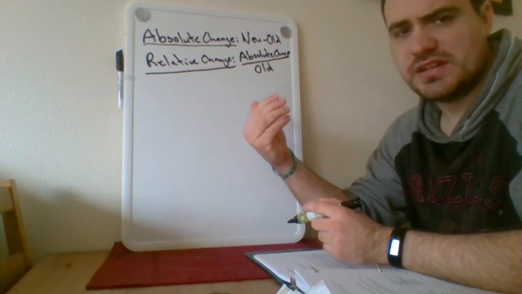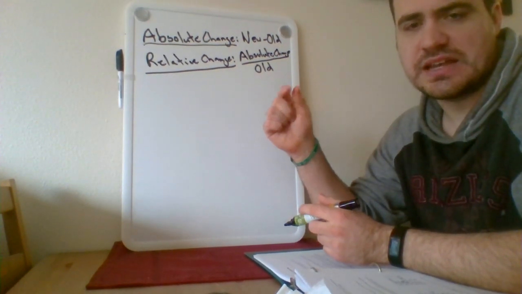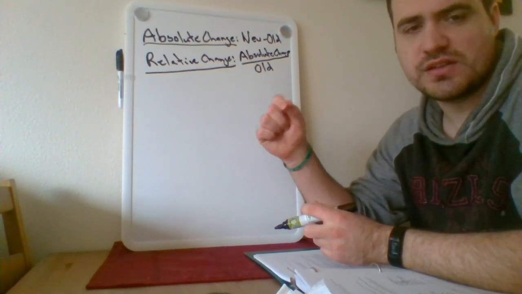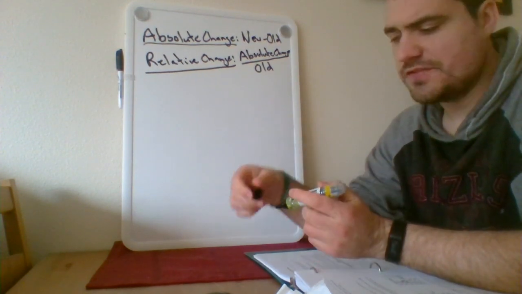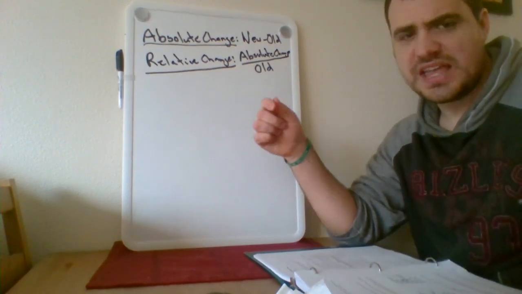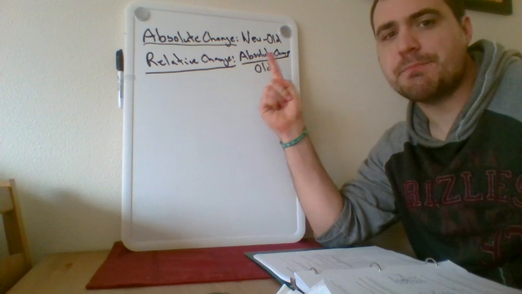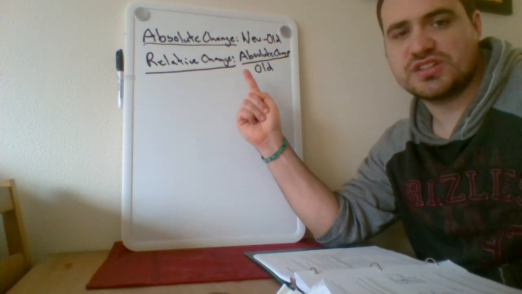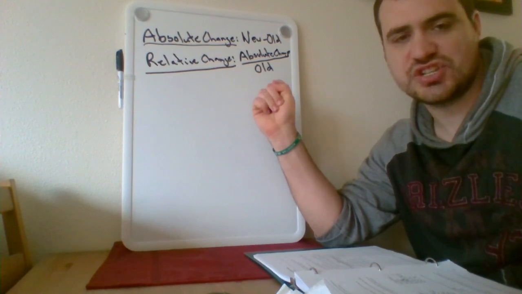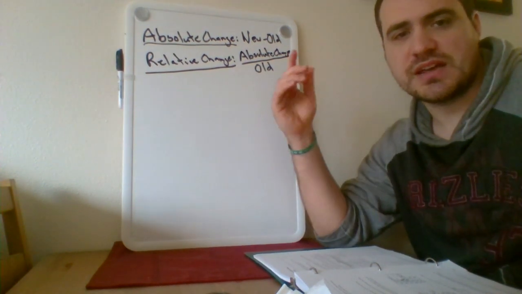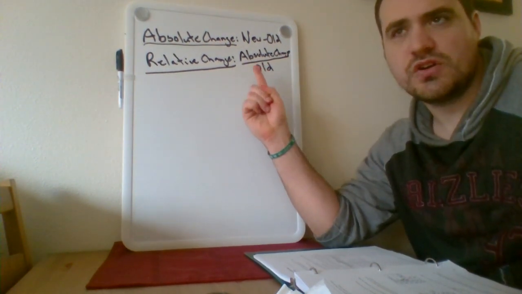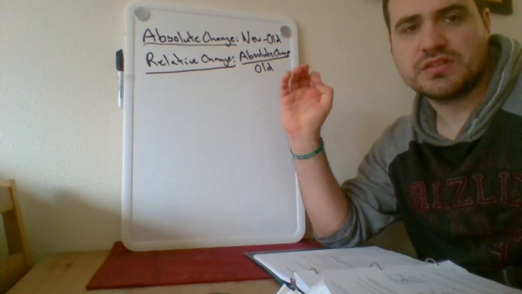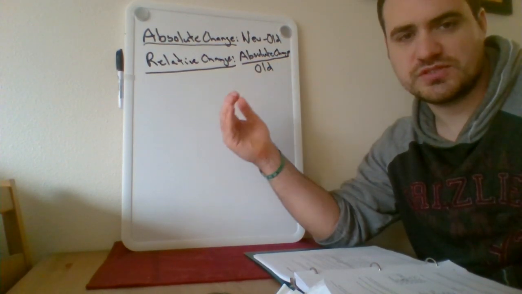Okay, so on the next page, they're going to have you calculate an absolute change for something and a relative change for something. Now, if you remember, absolute change tells us the amount something is changing by, whereas relative change tells us the percent it is changing by. Now, if you think about it, first of all, that percent hopefully sounds like it's connected to exponential change, right, that we were just talking about.